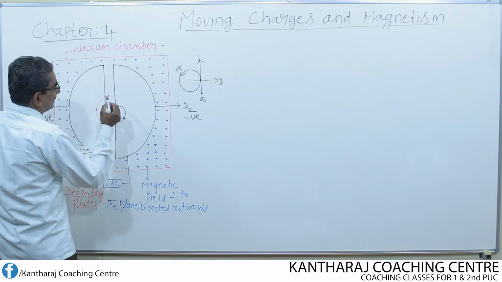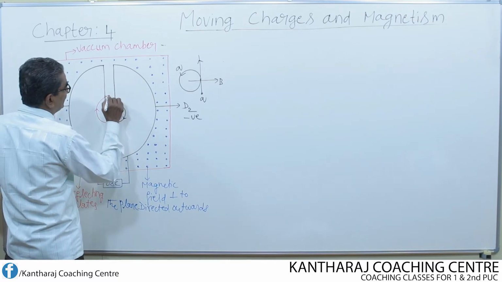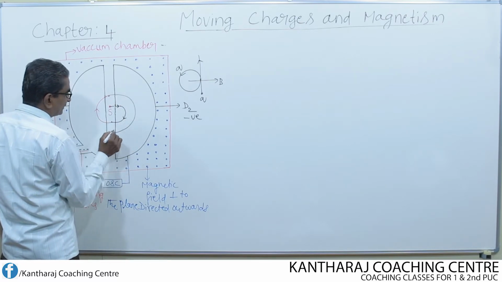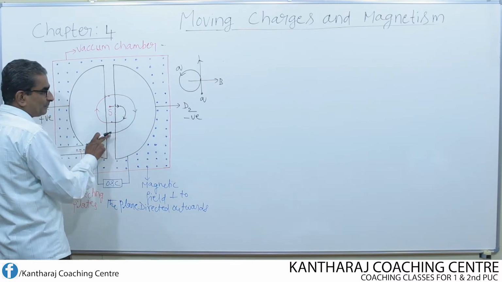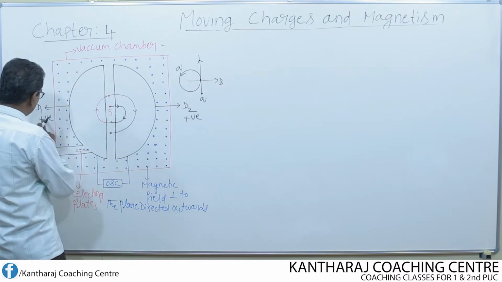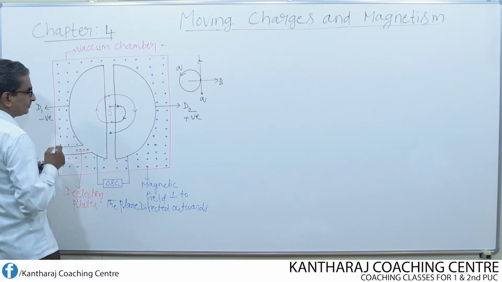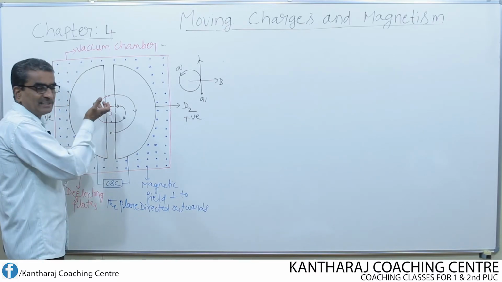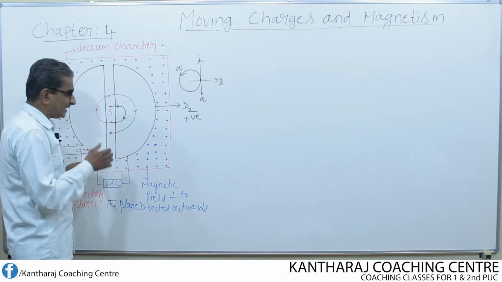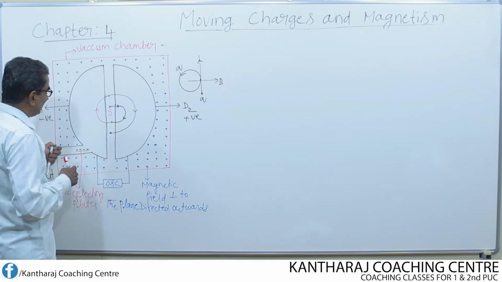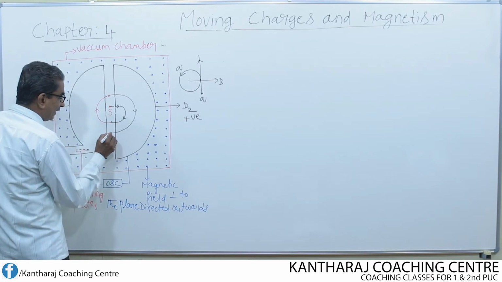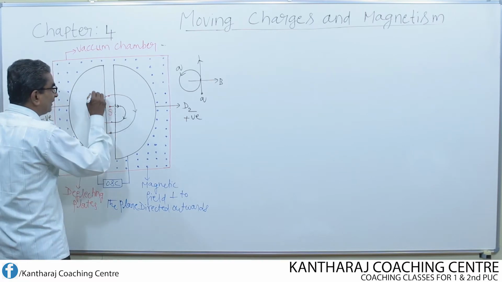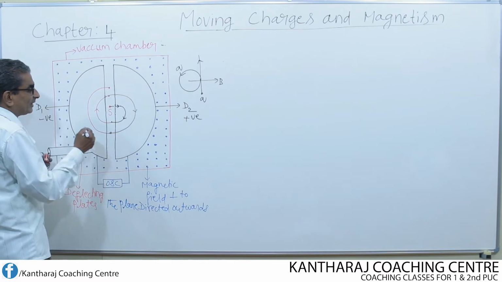Now, once again, the charged particle enters this D and describes a semicircular path like this. Again, by the time it comes to this point, this becomes positive and this becomes negative. Once again, here it gains extra velocity, then it enters D1, which is negative. After entering D1, it describes a semicircular path.